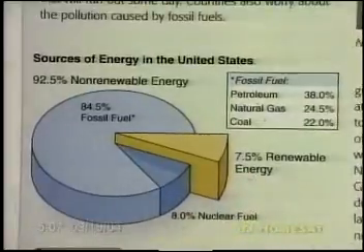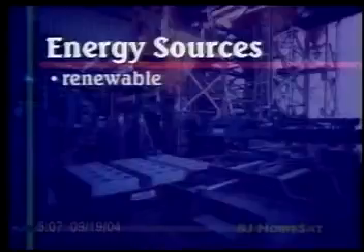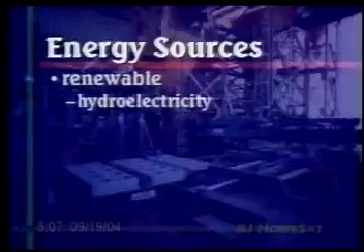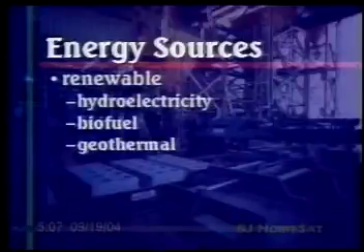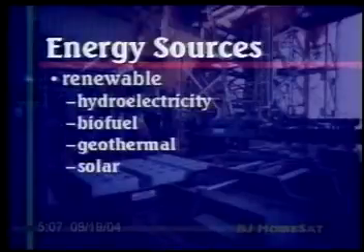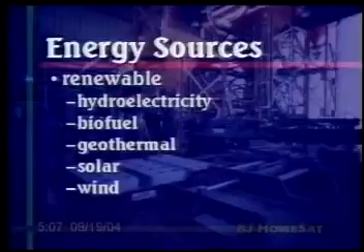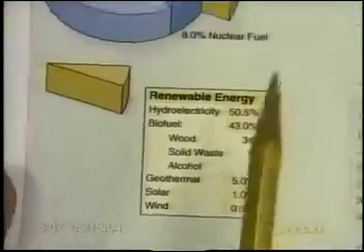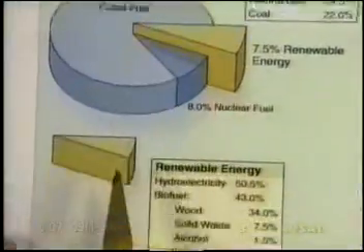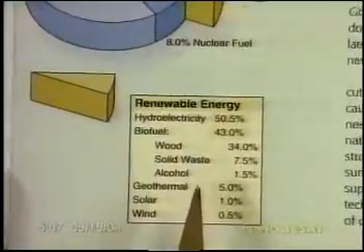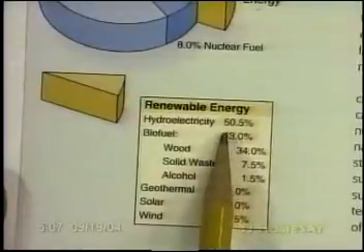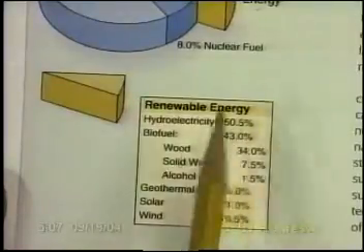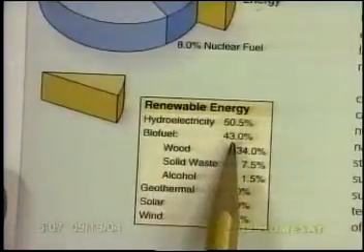And just a reminder, our renewable sources are hydroelectricity, biofuel, geothermal, solar, and wind. Seems like it should be like windular or something like that, but it's just wind. And this is shown. This is our orange slice that's renewable, and it's broken down here. 15.5% hydroelectricity, biofuel 43%.